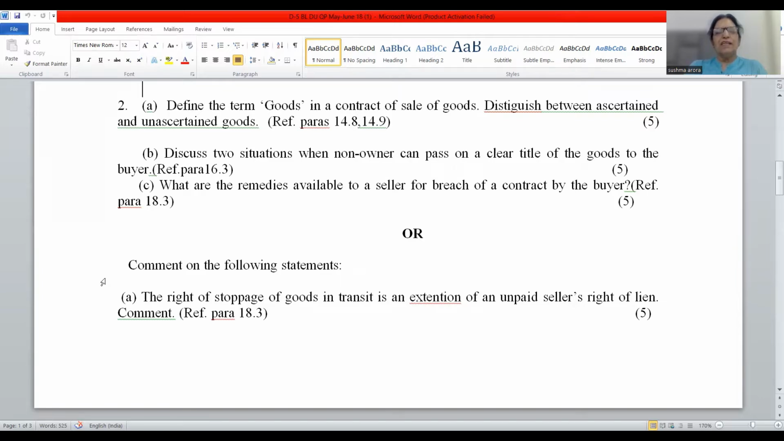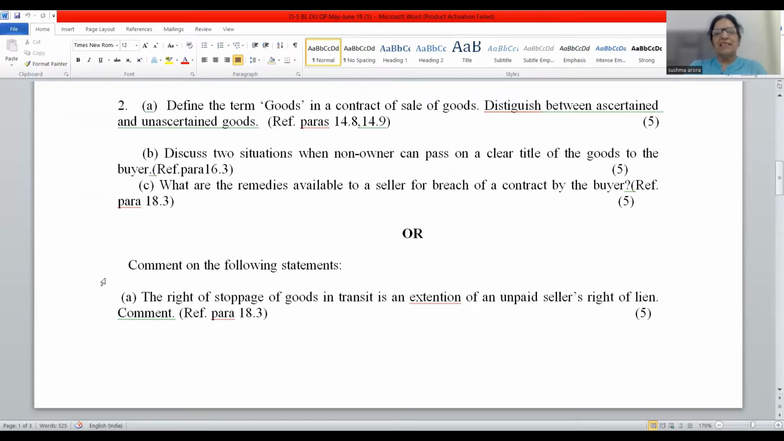Coming to B part, discuss two situations when a non-owner can pass on a clear title of the goods to the buyer. Friends, this question is from the Sale of Goods Act. Nemo dat quod non habet. A non-owner is not allowed to make a valid sale.